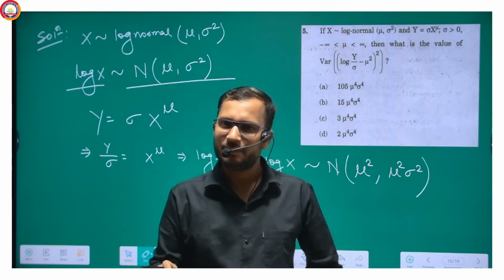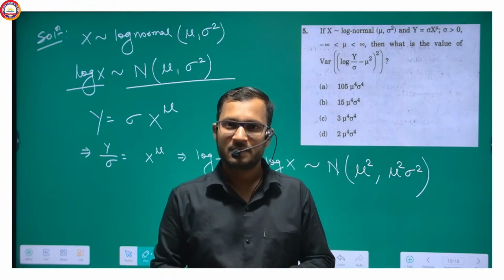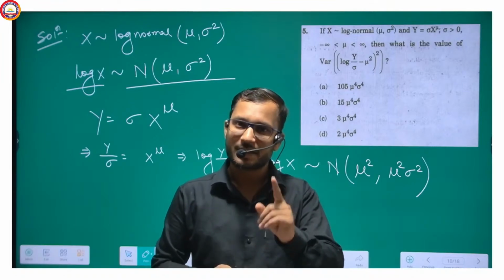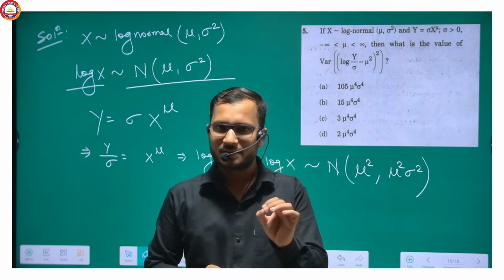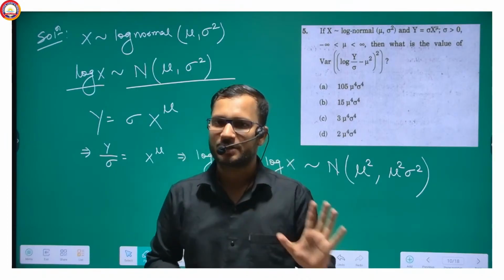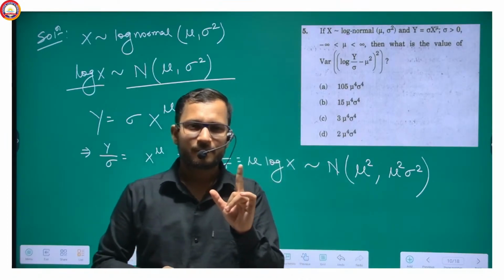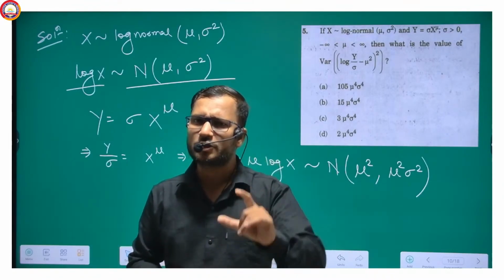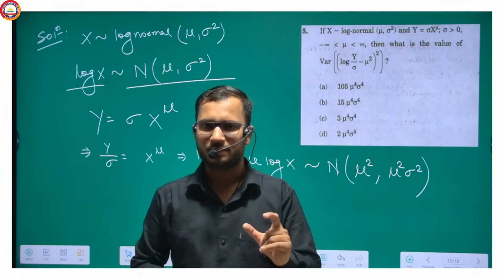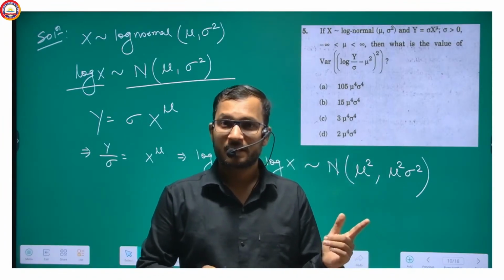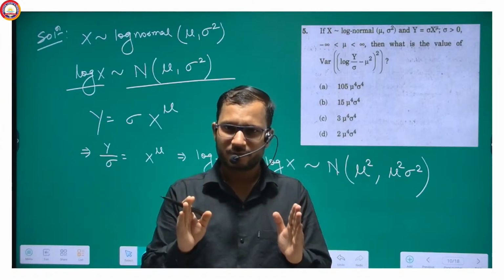The main thing, why do I always speak in English, I will try always to speak in English, is that you should understand everything. The reason: if the entire examination procedure is going to happen in English only, then why don't we study everything in English? You will understand my point.